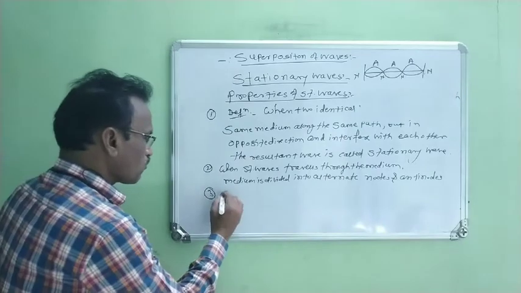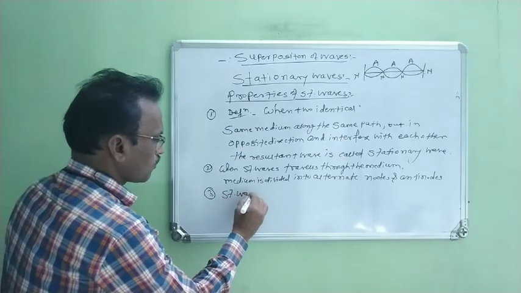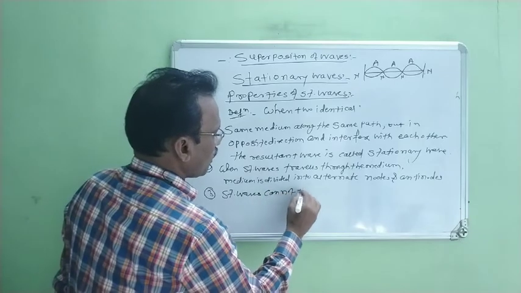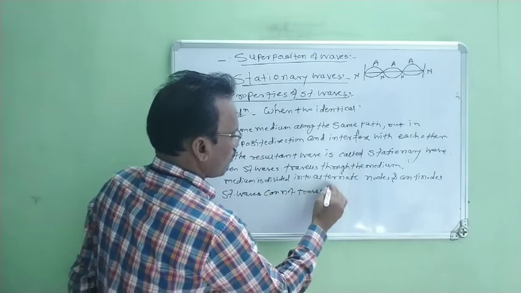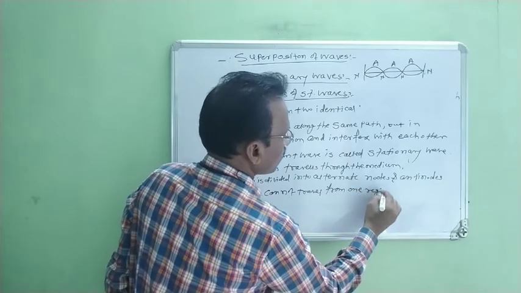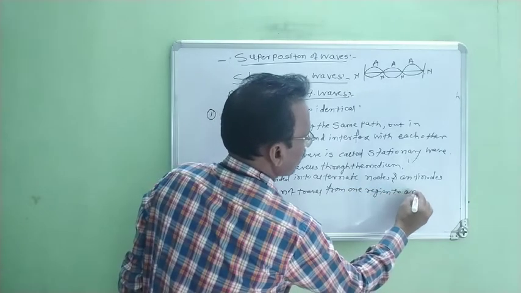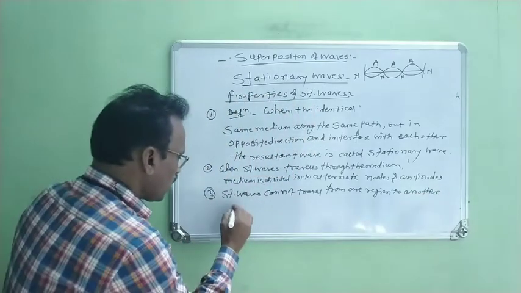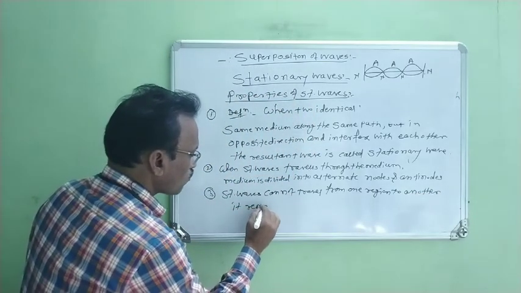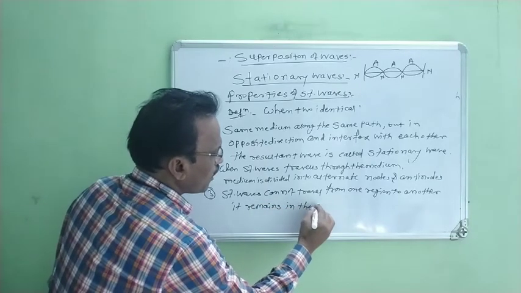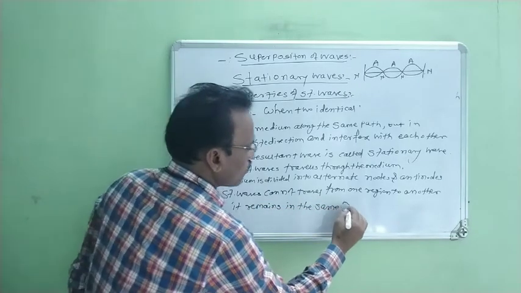Next property: stationary waves cannot travel from one region to another. It remains in the same region.